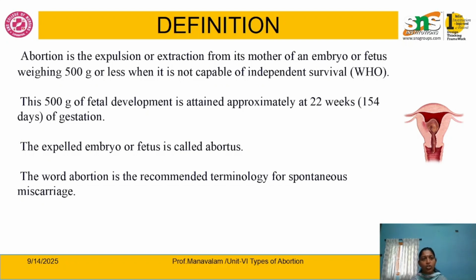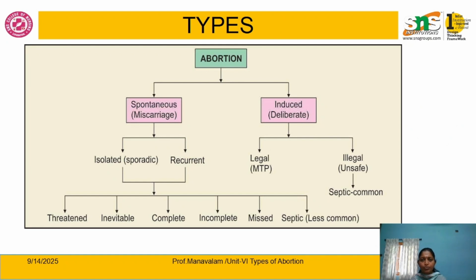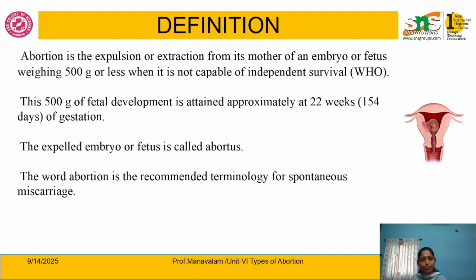Let us see the definition of abortion. Abortion is an expulsion or extraction of the embryo or fetus from its mother, weighing 500 grams or less, when it is not capable of independent survival. This definition was given by WHO. This 500 gram fetal development is mainly attained at approximately 22 weeks of pregnancy, which comes around 154 days of gestation. The expelled embryo or fetus is called an abortus. The word abortion is the recommended terminology for spontaneous miscarriage.